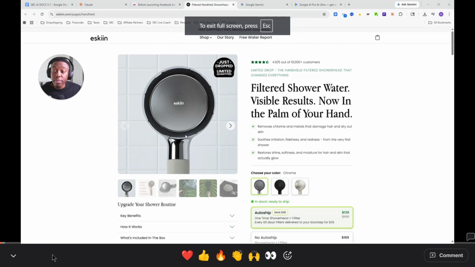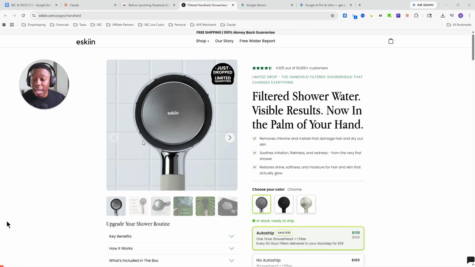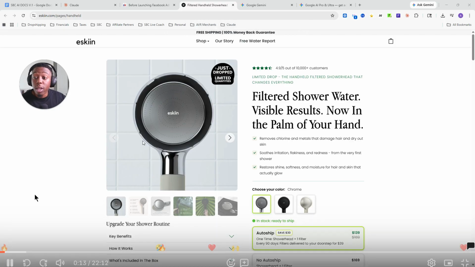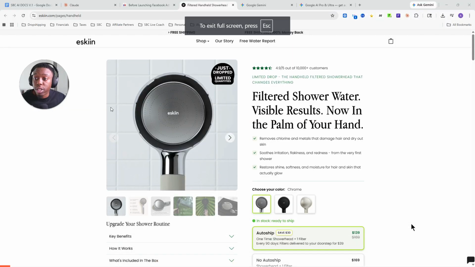So at this point, you should have a product, and make sure your product speaks to a deep pain, a type of pain someone deals with every single day, an insecurity, an actual physical type of pain, or it elevates the core experience of a niche passionate community. So please make sure you already have a good product. It should already be ready to go with a validated competitor in the market space, proven that they are able to scale it. So at this point, we're going to start off by just doing our kind of scraping on